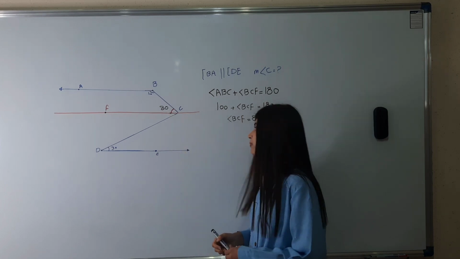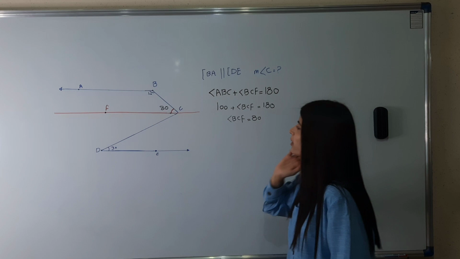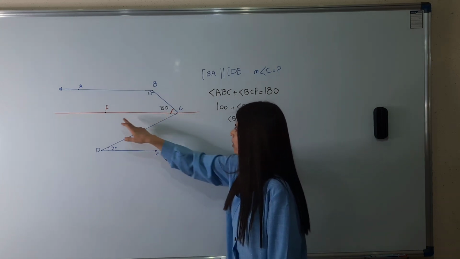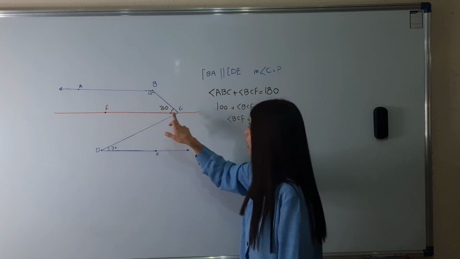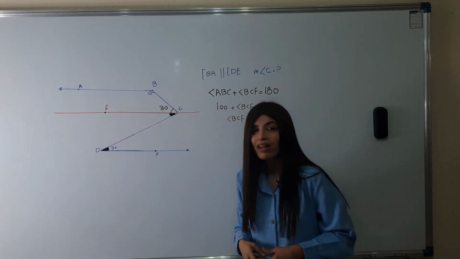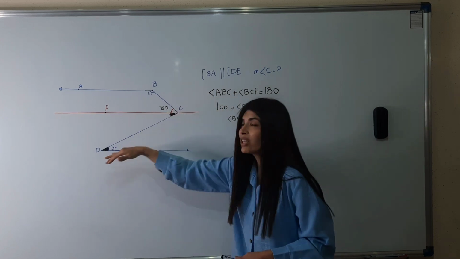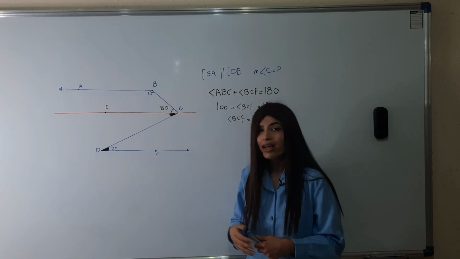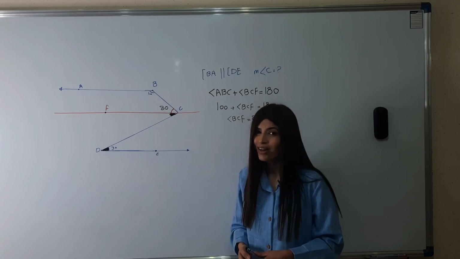The next angle that we want to find is angle FCD. You know, between two parallel lines with the transversal, all of the acute angles are equal.